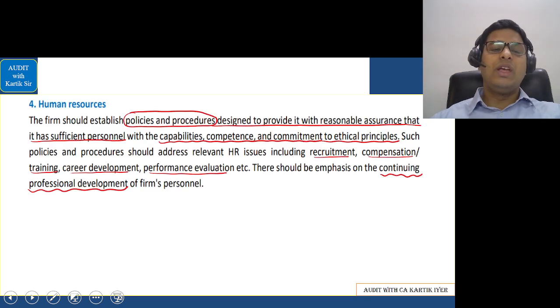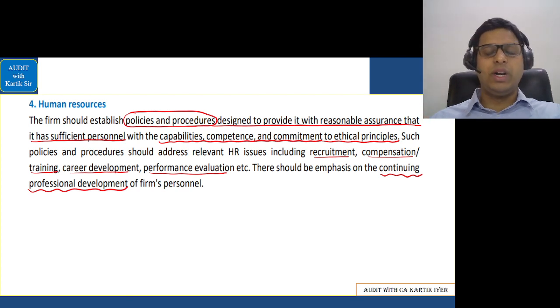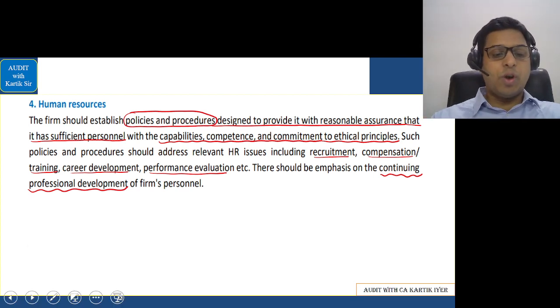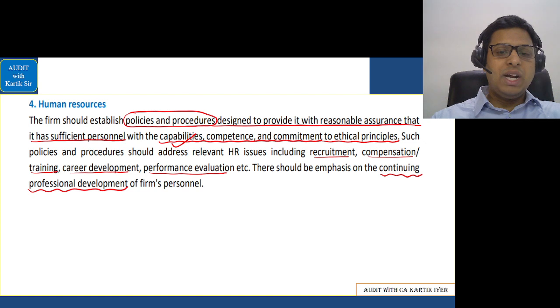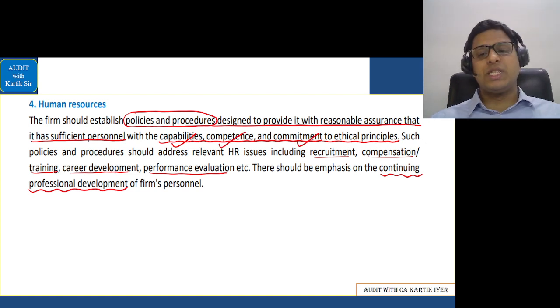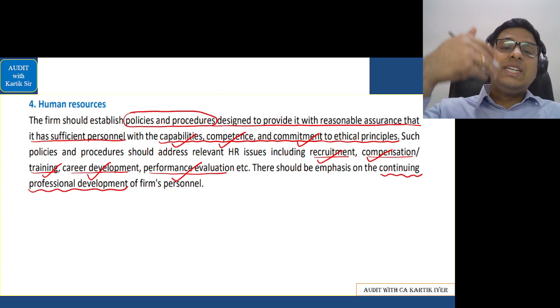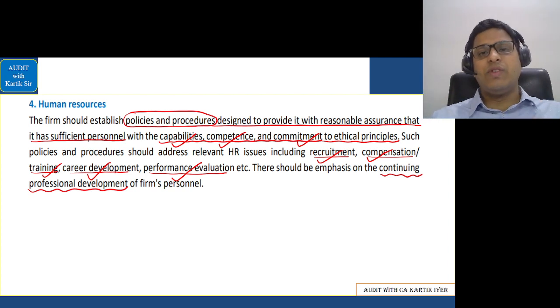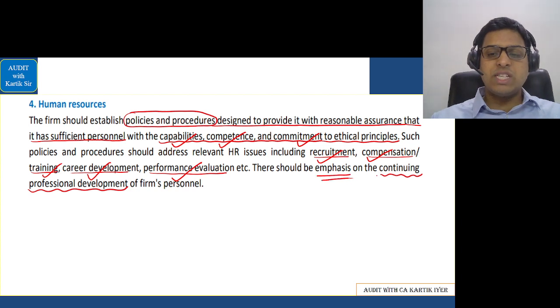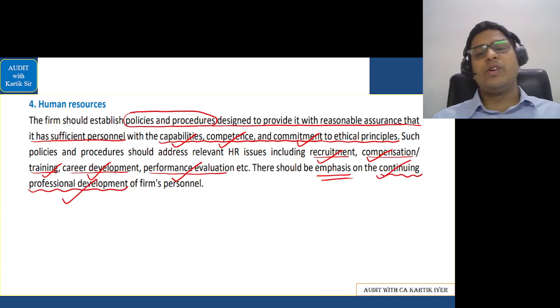Okay, let's go further. Next point is in relation to human resources. The firm should establish policy procedure regarding human resources. See, good team members are very, very important. So the CA firm should look for people who are having capability, competence, commitment to ethical principles. There should be a proper system in relation to recruitment, compensation, training, career development, performance evaluation, and focusing on the development. See, whenever a person joins his work, he wants to continuously grow and increase his knowledge base. So they should emphasize on continuous professional development of the firm's personnel.